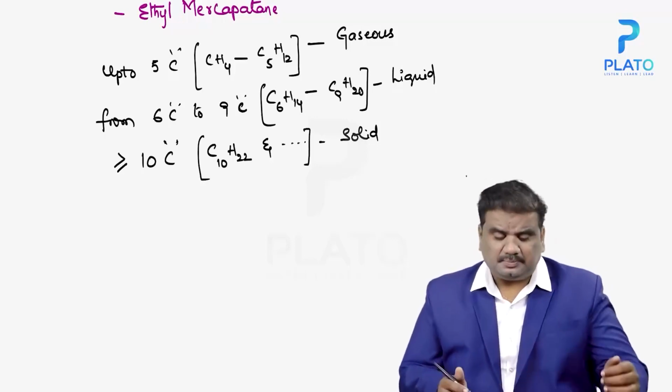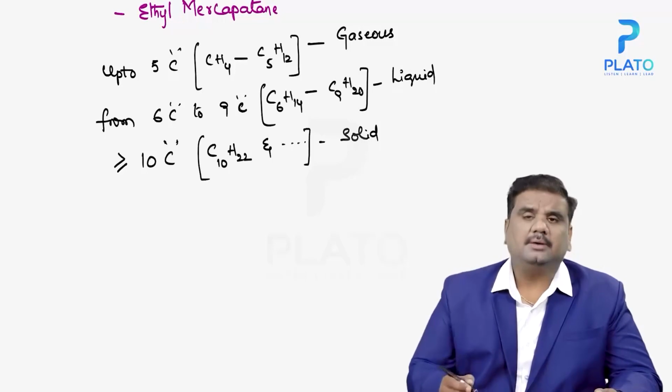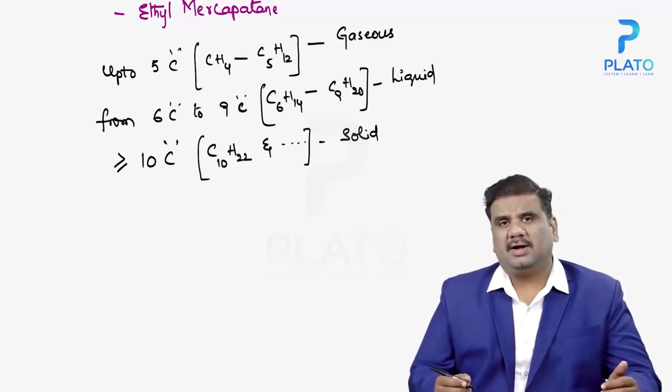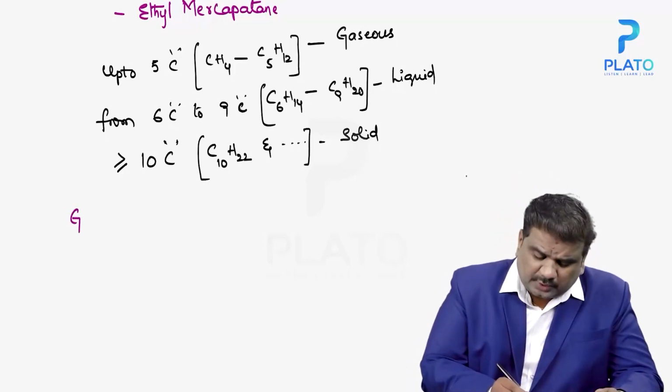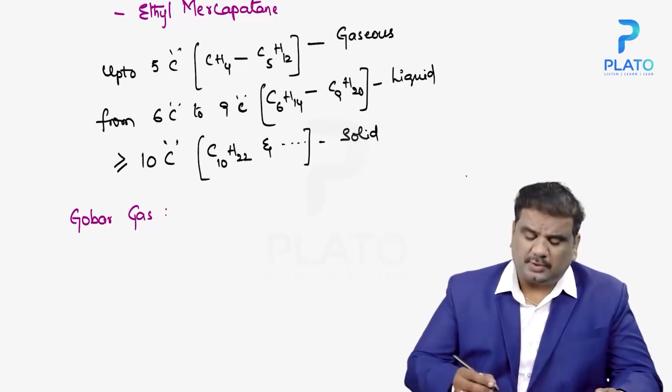Then, when talking about these alkanes in day-to-day life, for example methane gas, where do you find methane gas in day-to-day life? In the case of gobar gas.